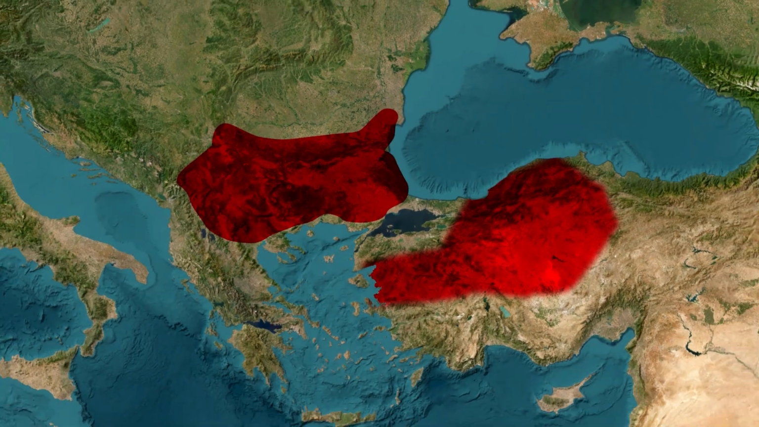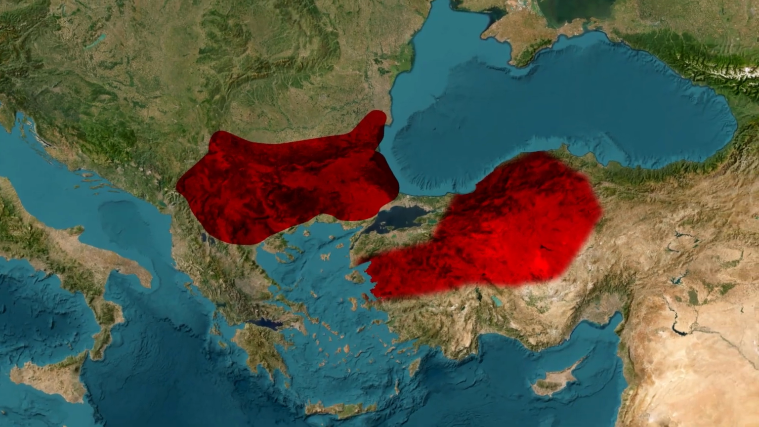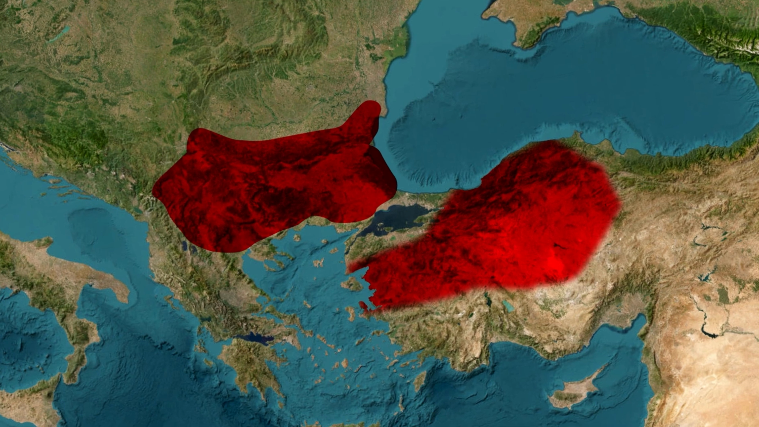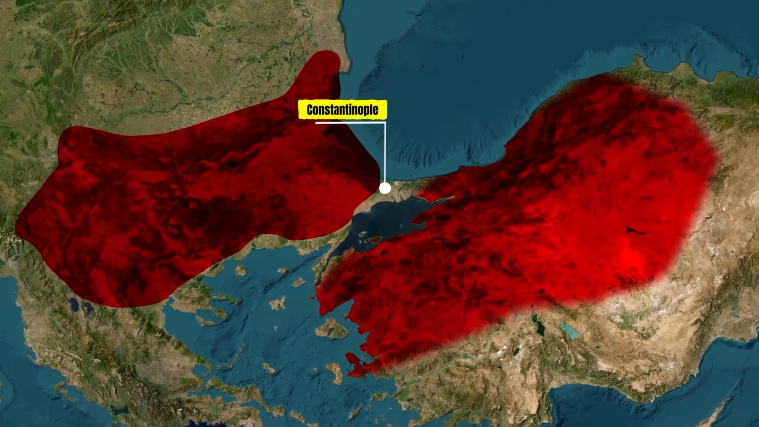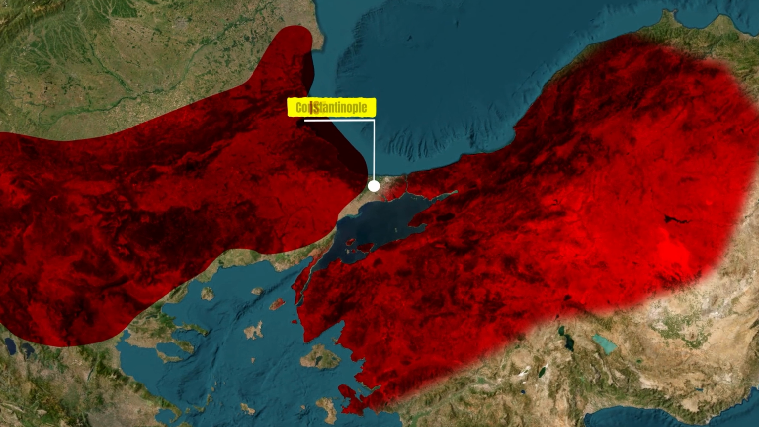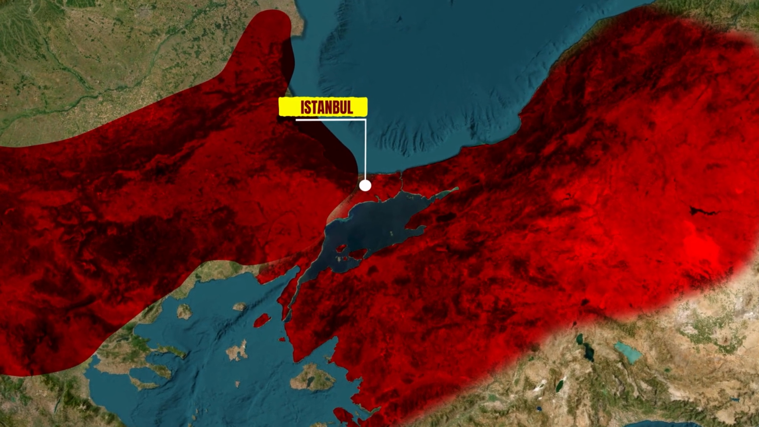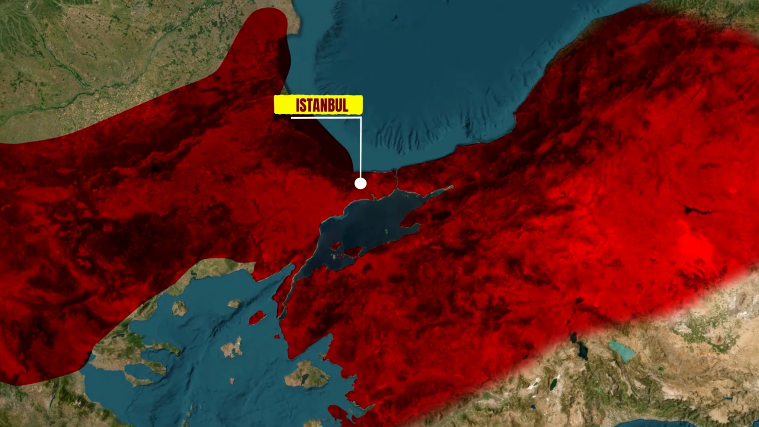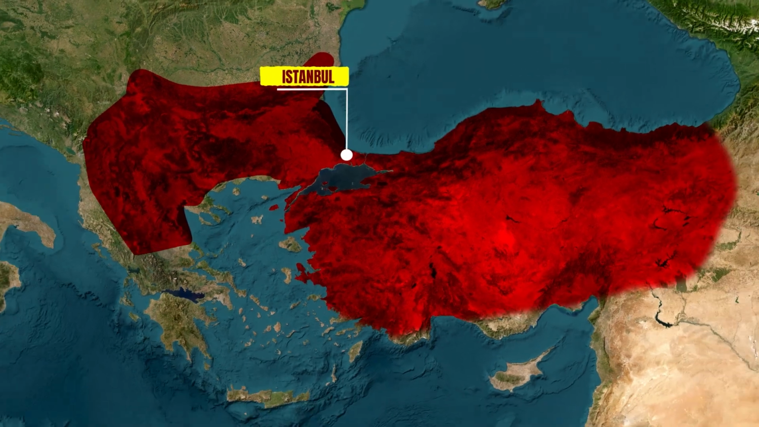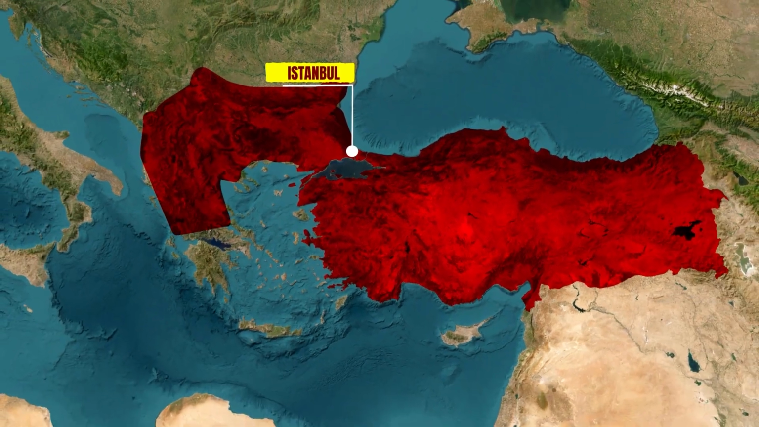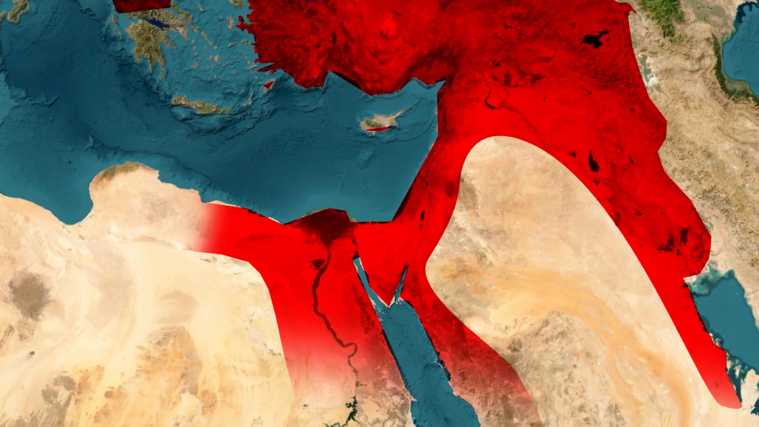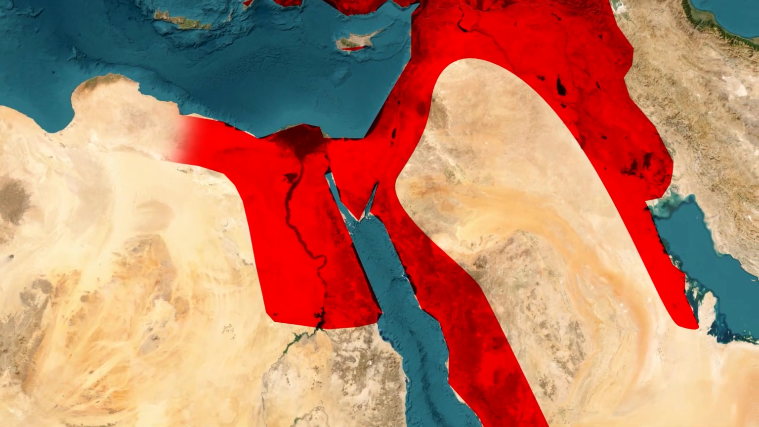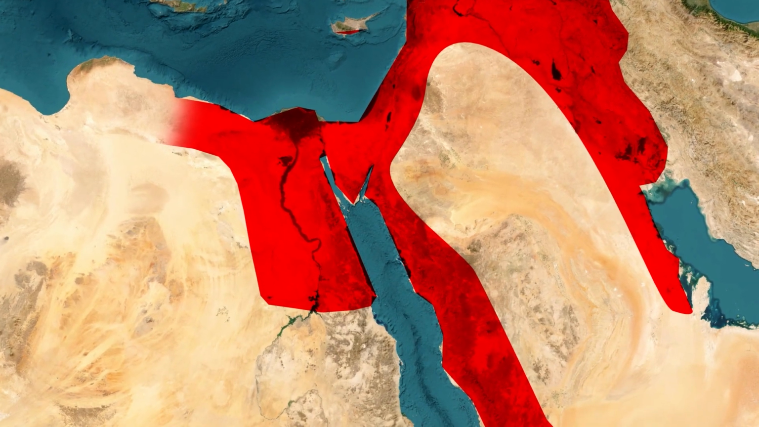But the biggest turning point came in 1453. Under Mehmed II, the Ottomans conquered Constantinople, the capital of the Byzantine Empire. This city later became known as Istanbul, the new capital of the Ottoman Empire. After the conquest of Constantinople, the Ottomans expanded rapidly. Sultan Selim conquered Syria, Egypt, Mecca, and Medina, and assumed the title of Caliph of Islam, establishing the Ottoman Caliphate.